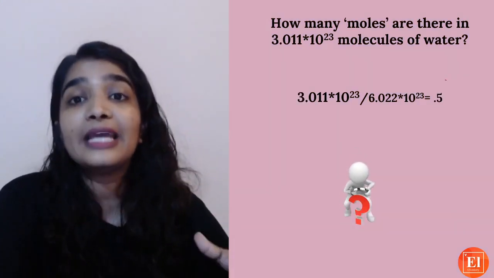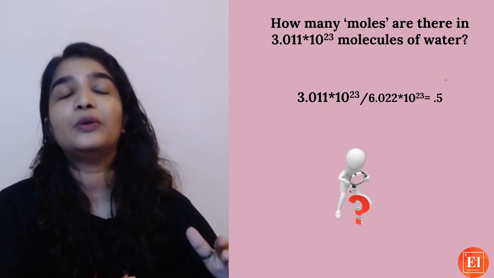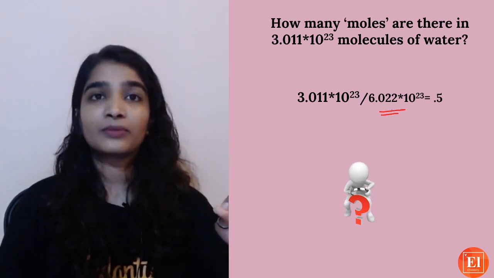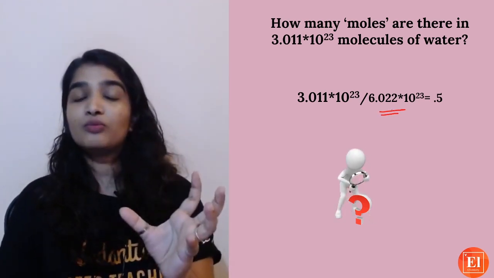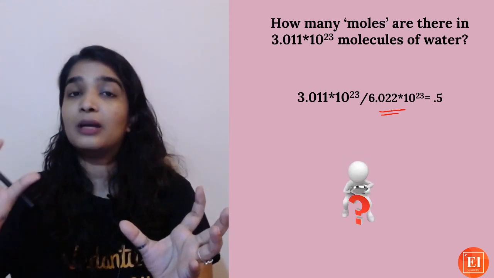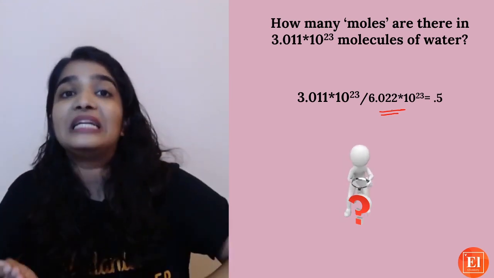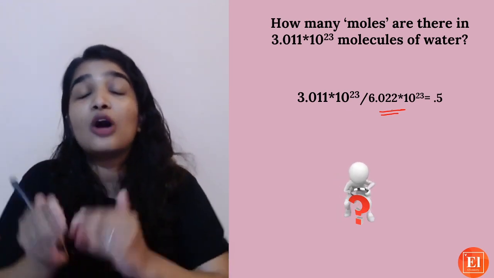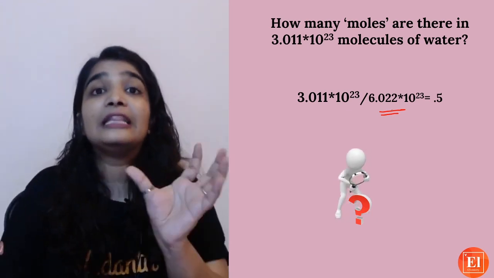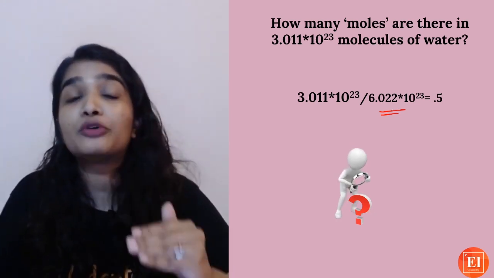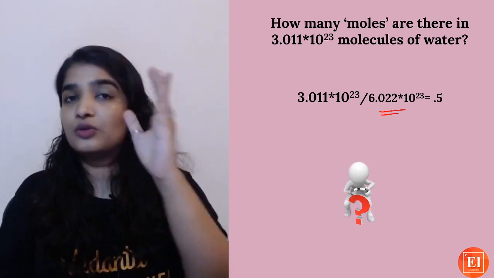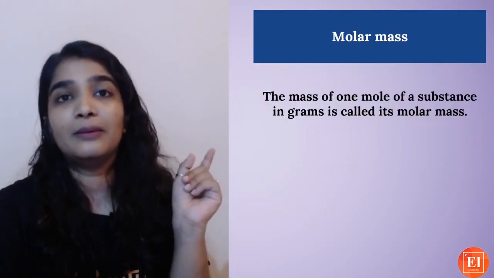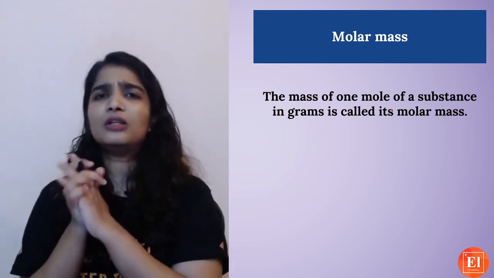Then how many moles are there in 3.011 into 10 raised to 23? Again do the same thing. You have to divide. So if they give you the number of moles and ask you to calculate the number of atoms or molecules, you have to multiply with that number of moles. And if they are asking how many moles are there in the given number of molecules, you have to divide the given number of molecules or atoms or ions by 1 mole, that is Avogadro number. So that is about the mole concept.